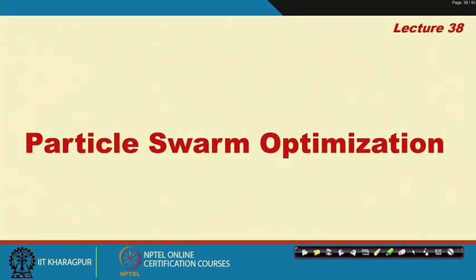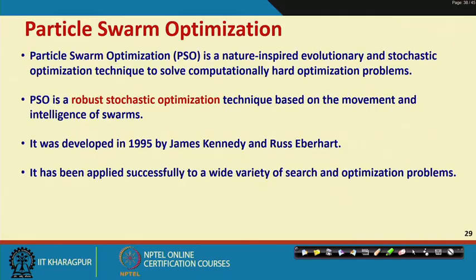Right. So, in our course selected topics in decision modeling, we are in our 38th lecture, that is on particle swarm optimization technique. Now, particle swarm optimization is a nature inspired evolutionary and stochastic optimization technique to solve computationally hard or difficult optimization problems. PSO, as in short we call particle swarm optimization, is a robust method for optimization based on movement and intelligence of swarms.